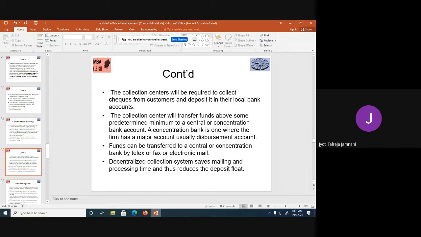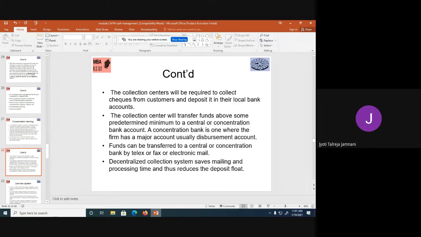So I'll have the main account in Belagavi, and Bangalore, Chennai, and Kolkata banks will collect money and transfer it to my Belagavi branch account because I have to make payments. So collections are decentralized, and then after collecting they are sent to a centralized account, which is the head office account, from where the head office is making all the payments.